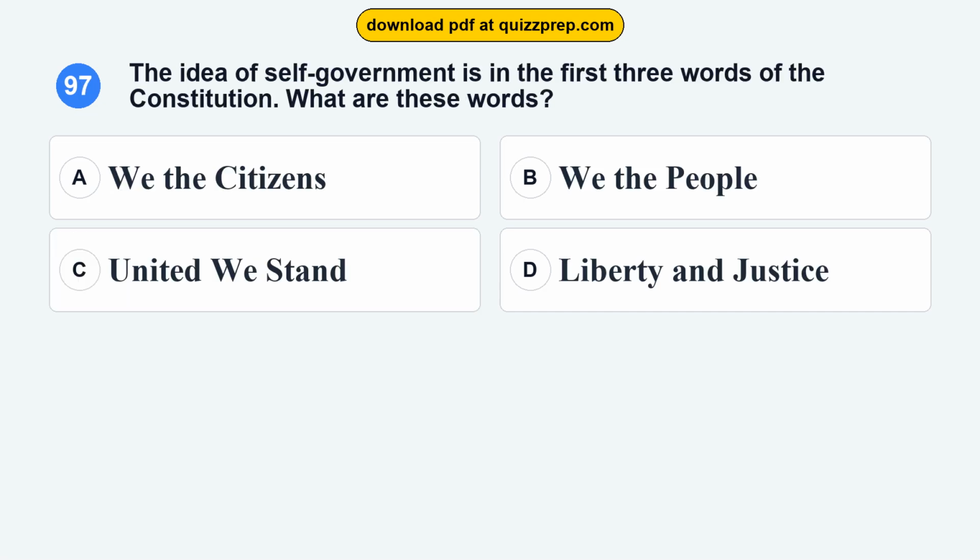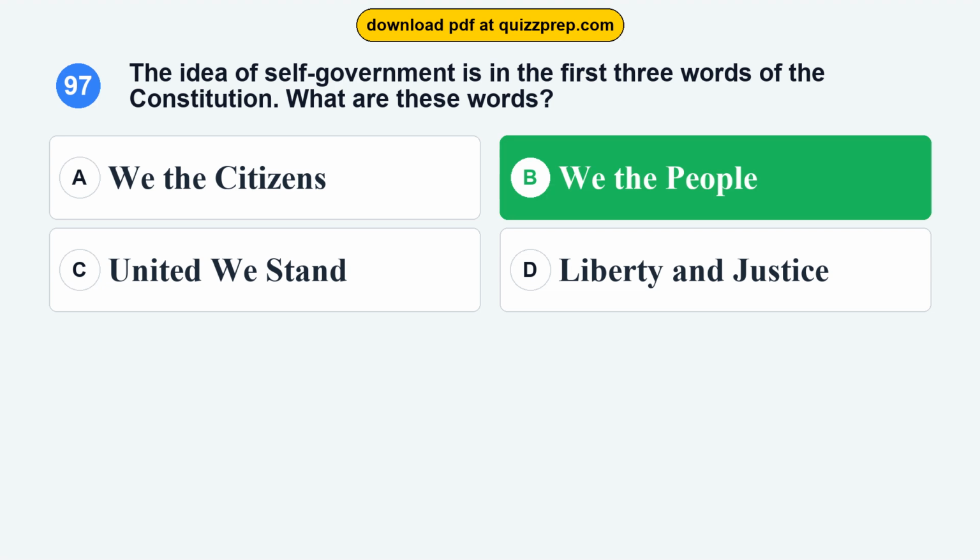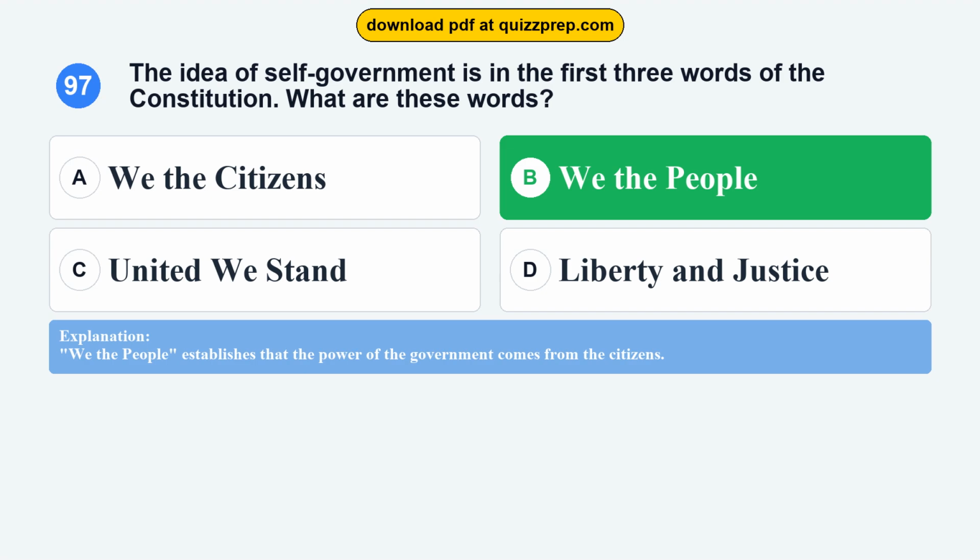Question 97. The idea of self-government is in the first 3 words of the Constitution. What are these words? Option A, we the citizens. Option B, we the people. Option C, united we stand. Option D, liberty and justice. The correct answer is option B, we the people. We the people establishes that the power of the government comes from the citizens.